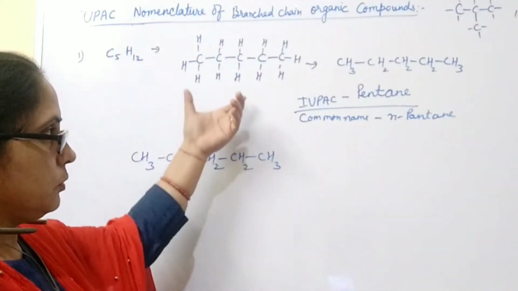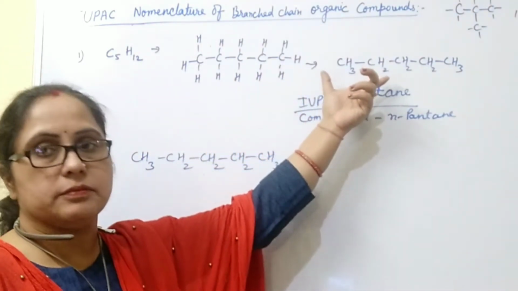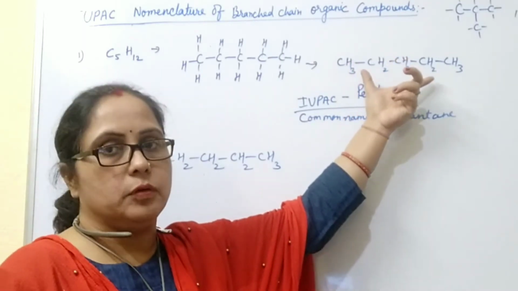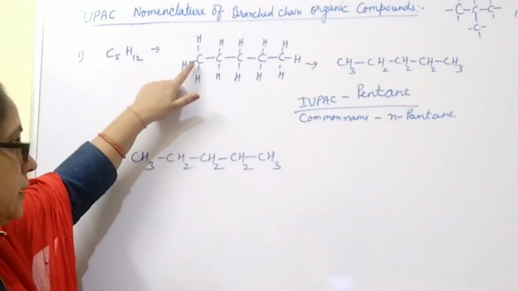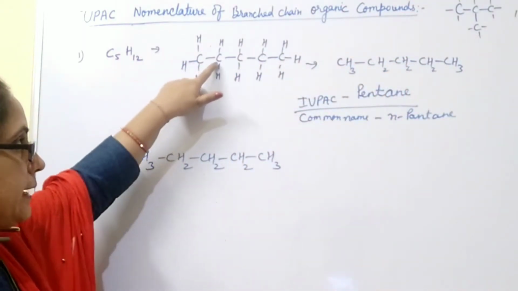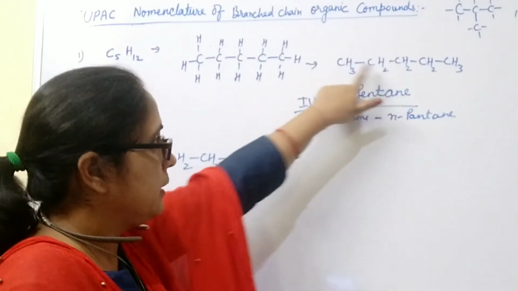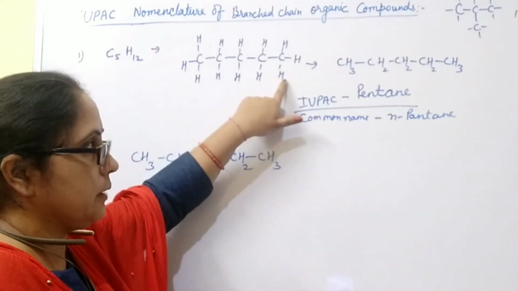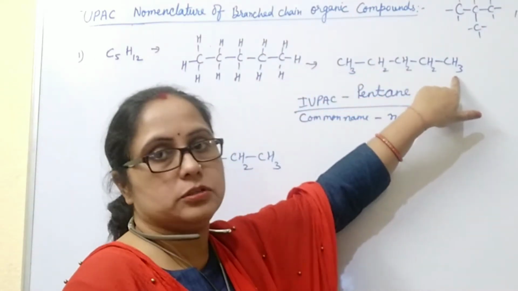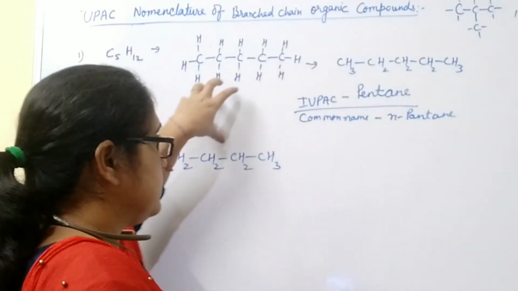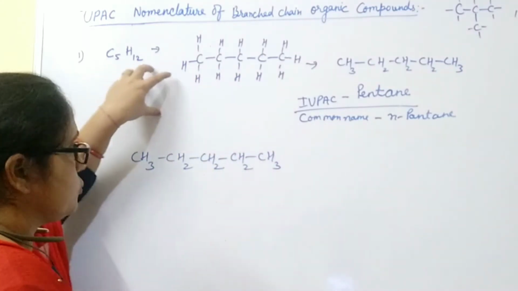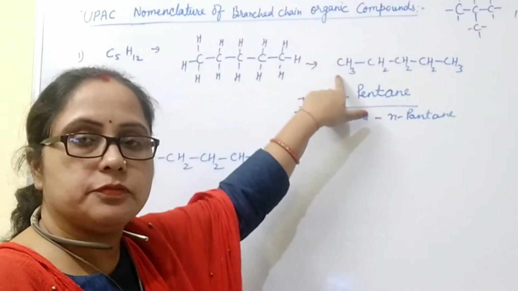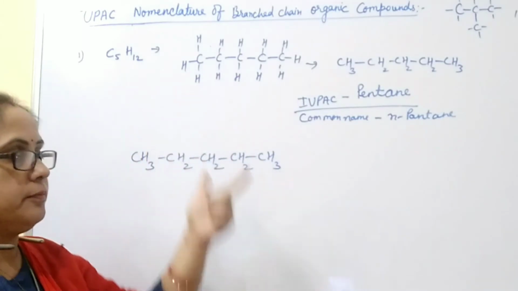This structural formula we can write in this way, and this one is called the condensed formula, because the first carbon contains 3 hydrogen, second carbon 2 hydrogen, third 2, fourth 2, and the last, fifth carbon contains 3 hydrogen atoms. So this is the structural formula of C5H12 and this one is the condensed formula of C5H12.